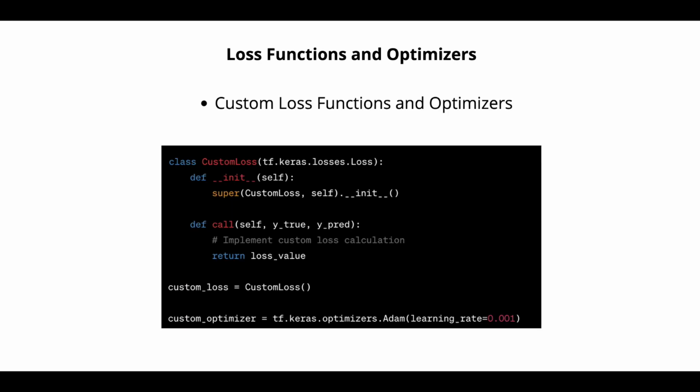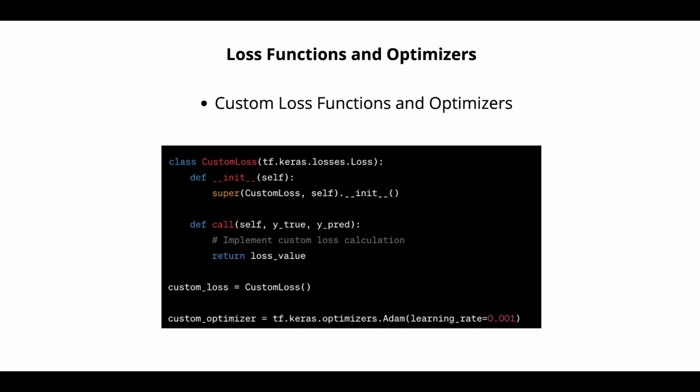Now, custom loss functions and optimizers. You can also define custom loss functions and optimizers tailored to specific tasks or requirements by subclassing the appropriate TensorFlow classes and implementing the desired functionality. Here is an example of how you can create a class of custom loss by passing tf.keras.losses.Loss. You initialize with super, custom loss, self.